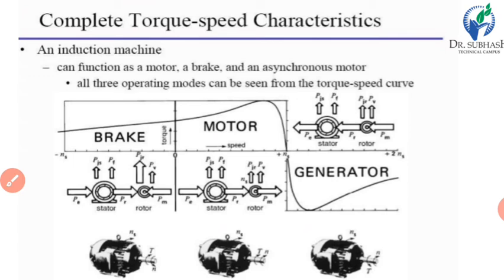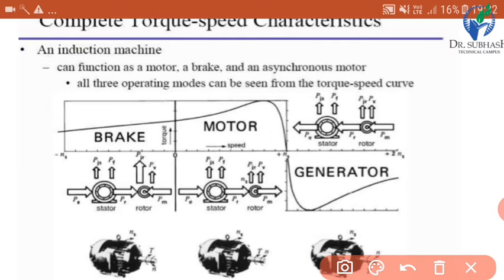Now complete torque speed characteristics. So we have already studied the torque speed characteristics of induction motor, and this is we can see here for motor. So shape of torque speed characteristics is somewhat like this. Okay, and torque speed characteristics of induction generator is here.